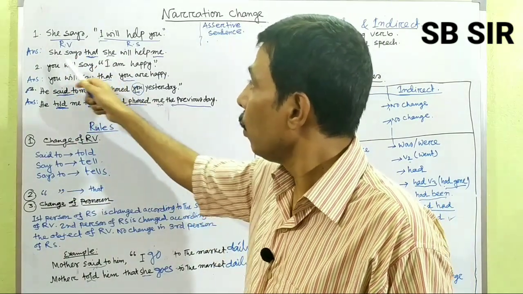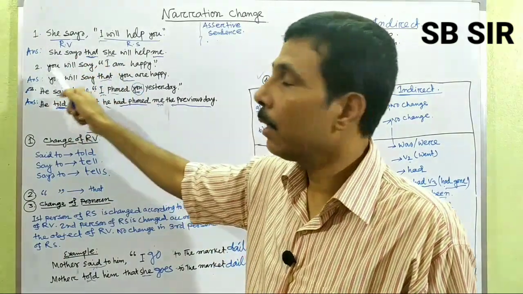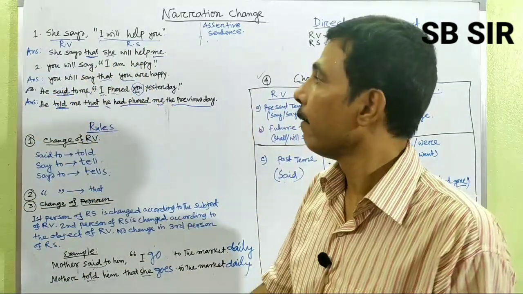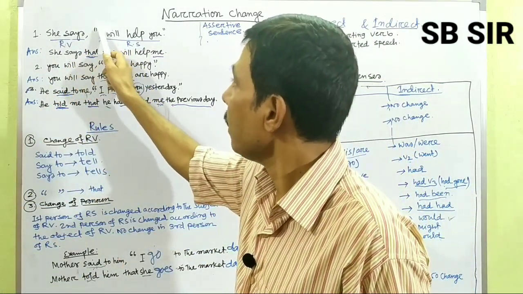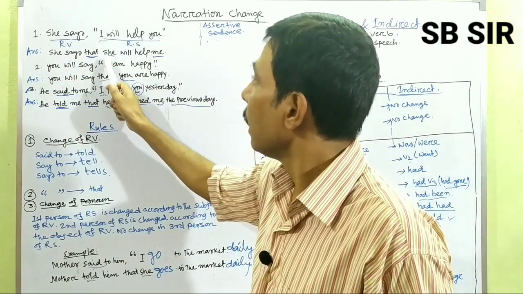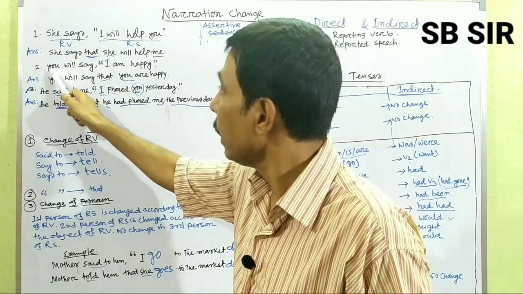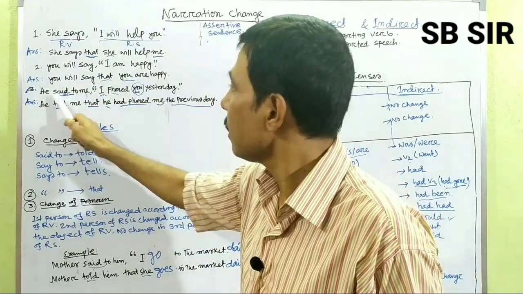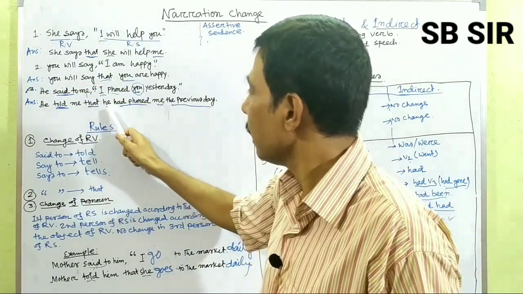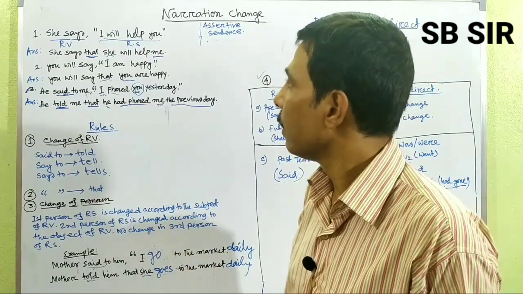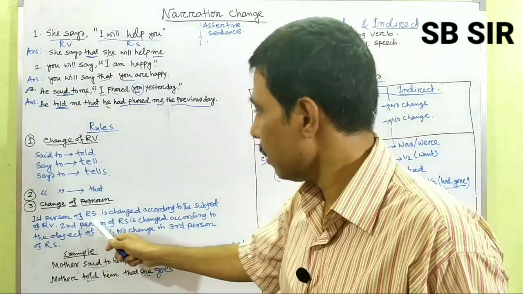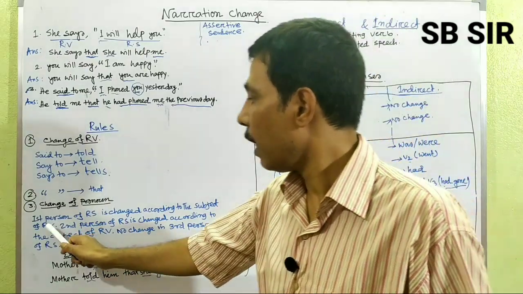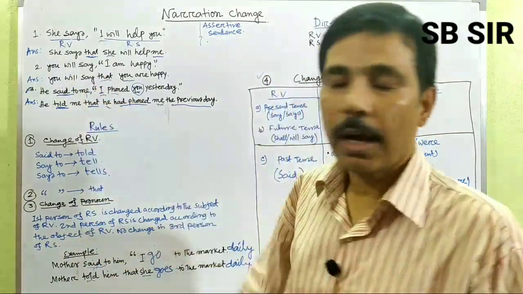That means the first person will be changed according to the speaker. Here she says, so I must be she. Here you say, that means the subject is you, so I changes into you. Here he said, I changes into he. So the first person of reported speech is changed according to the subject of the reporting verb.